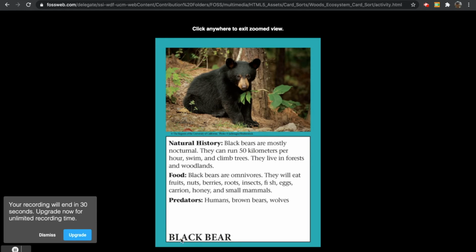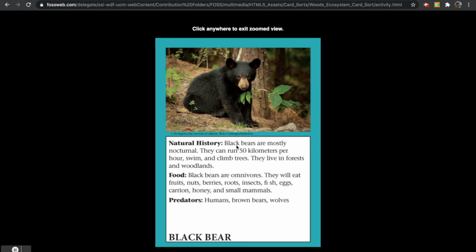We have black bears. Black bears are mostly nocturnal, meaning they also travel at nighttime. They can run 50 kilometers per hour, swim, and climb trees. They live in forests and woodlands. Black bears are also omnivores. They will eat fruits, nuts, berries, insects, fish, eggs, carrion, honey, and small mammals. A black bear's predator is either humans, brown bears, or wolves.